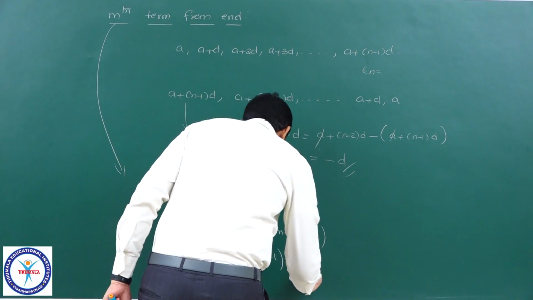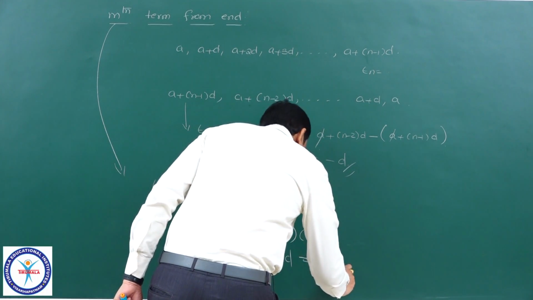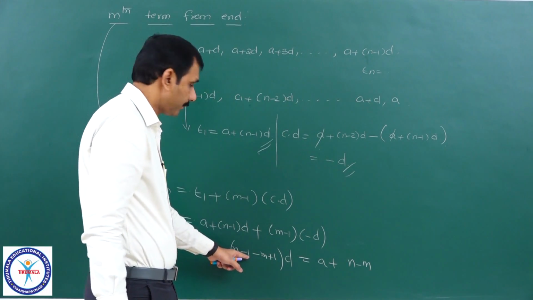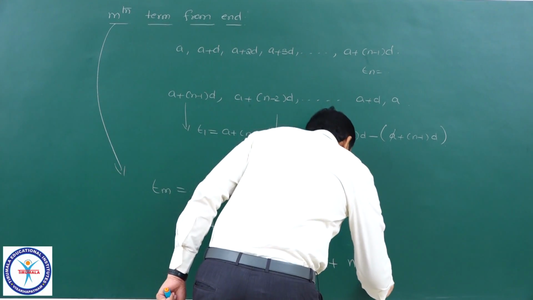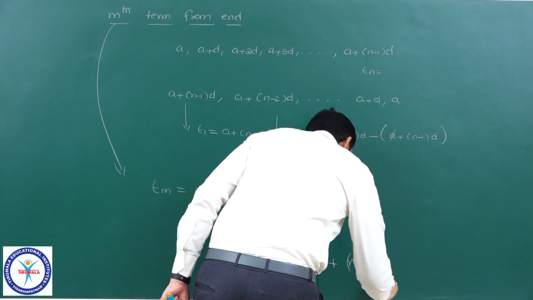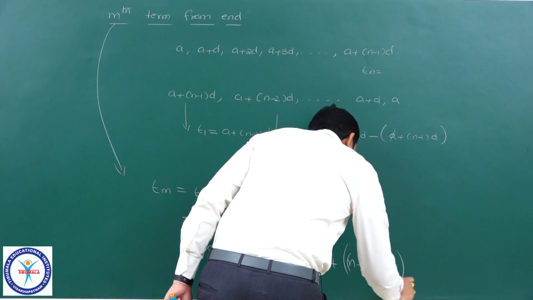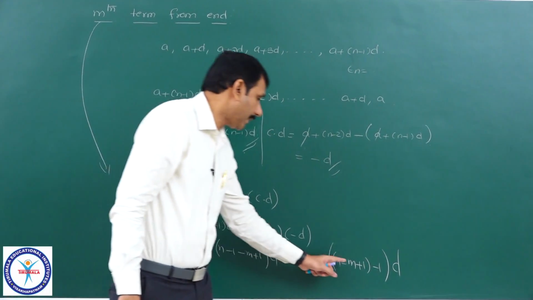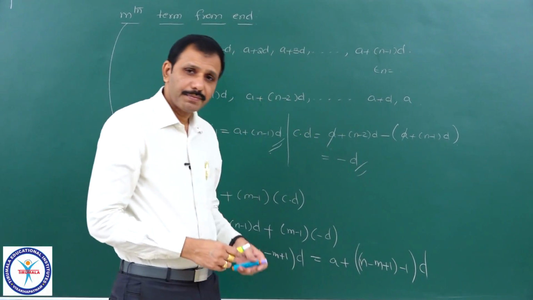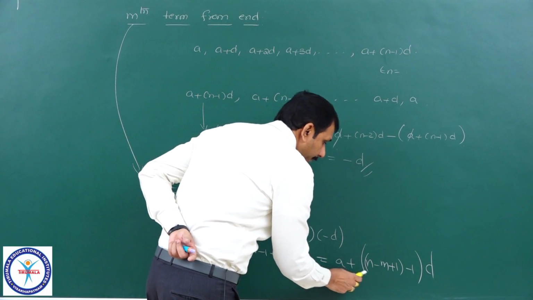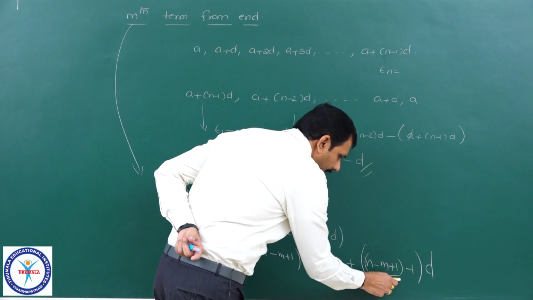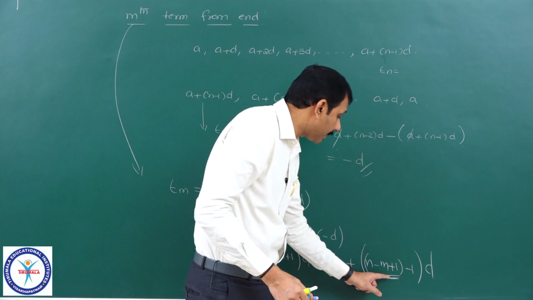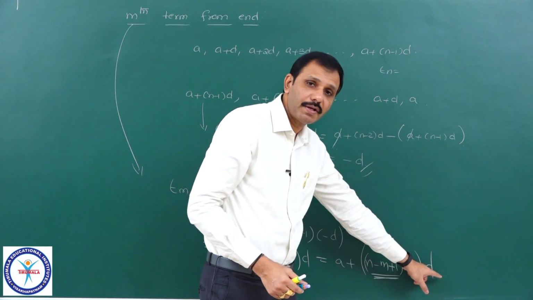It is equal to a plus (n minus m), observe this, n minus m, plus 1 minus 1, into d. Observe, it is in the form a plus some fixed value minus 1 into d.